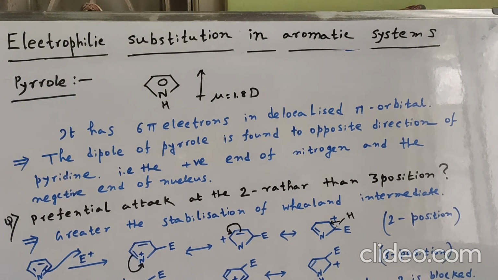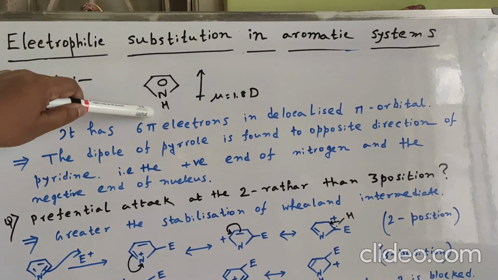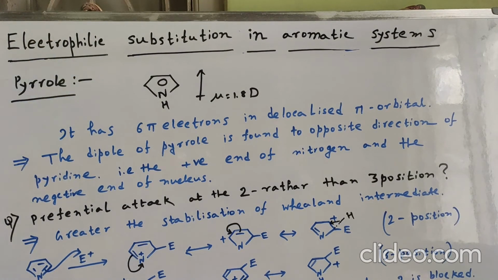So here it is the positive end at nitrogen and the negative end at the ring. The dipole of pyrrole is in the opposite direction to pyridine, that is, the positive end at nitrogen and the negative end at the ring.